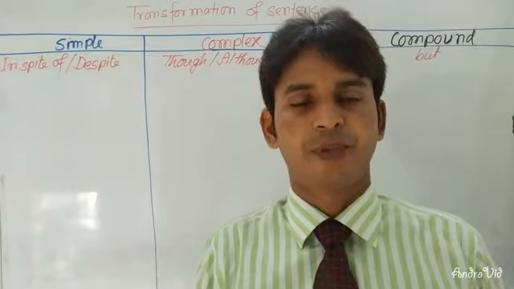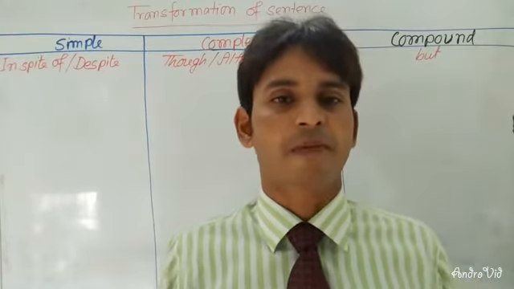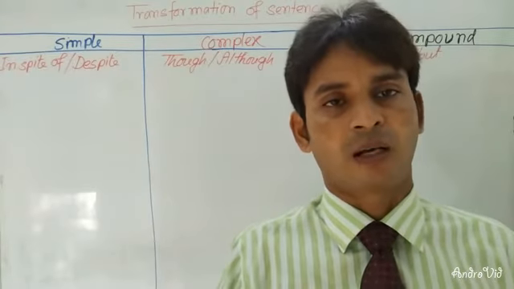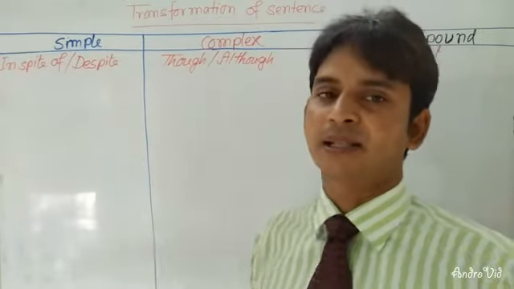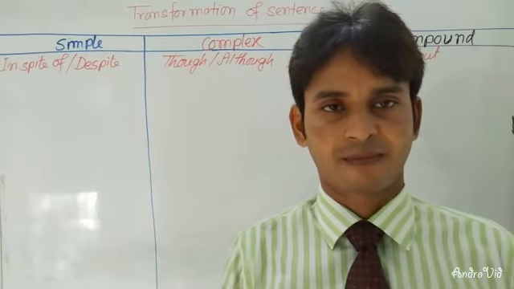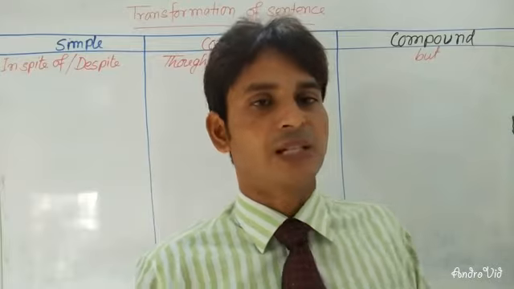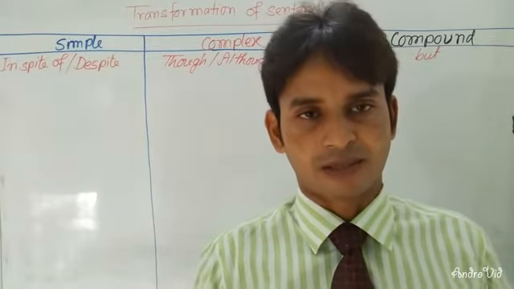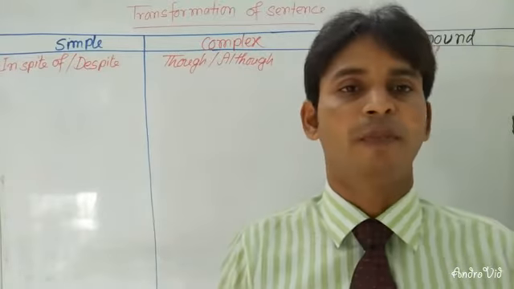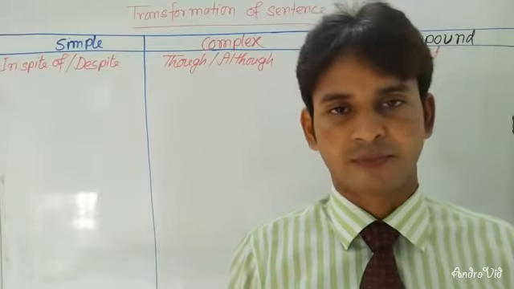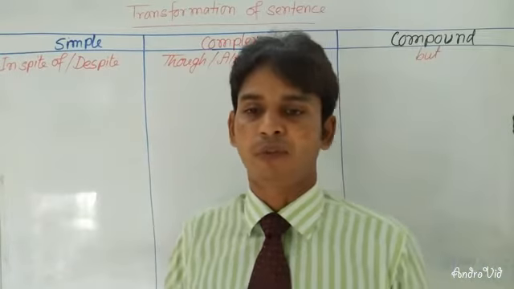Dear learners, in a simple sentence, you must have a finite verb or a clause. In a complex sentence, you must have more than one clause. In a compound sentence, you will have coordinating conjunctions and two independent clauses. In a complex sentence, you must have one independent clause and one subordinate clause. Now I'm going to make you understand by giving you an example.